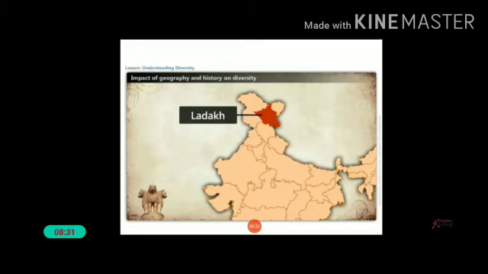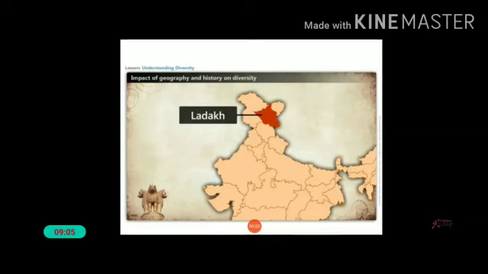Ladakh also has many passes which make travel possible from India to Tibet. Traders use this route to carry spices, pashmina, raw silk and carpets. Buddhism reached Tibet through Ladakh. Islam was also introduced in this region 400 years ago, and now it has a significant Muslim population. And the Tibetan national epic is the Kesar Saga.